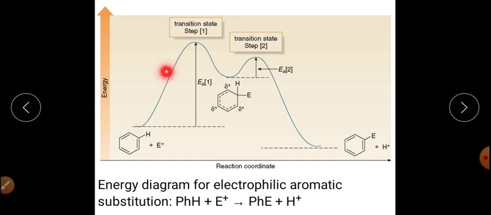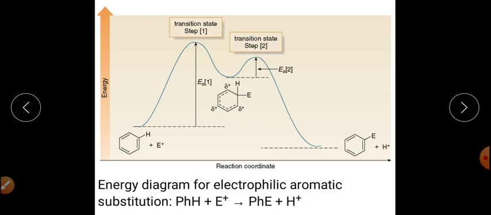It will start from here, and this is transition state 1. Then there will be an intermediate formation, then transition state 2, which will ultimately get converted into the product. So this is the energy profile diagram for a common aromatic electrophilic substitution reaction.